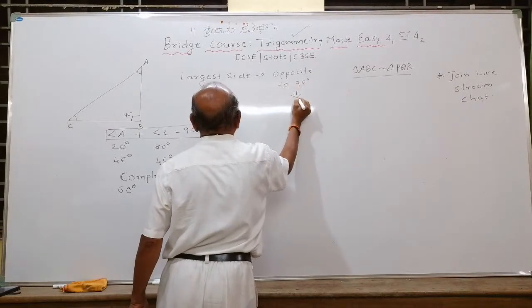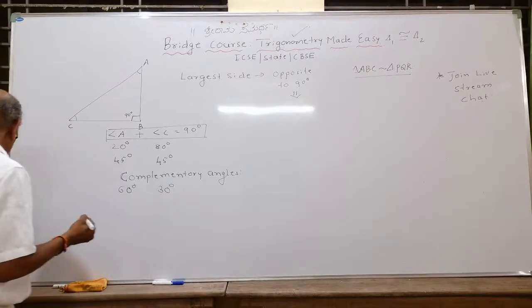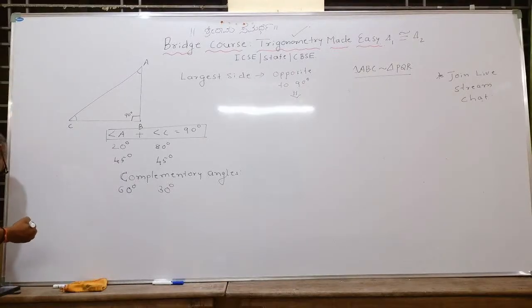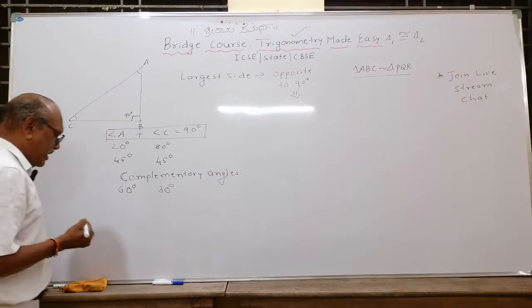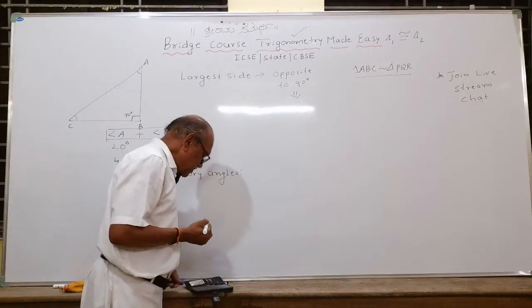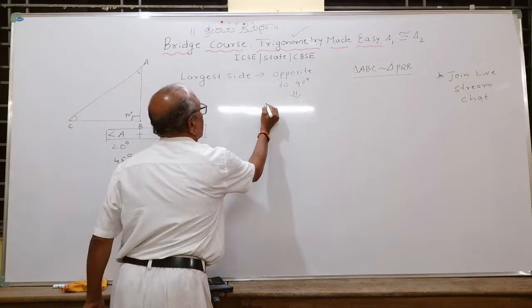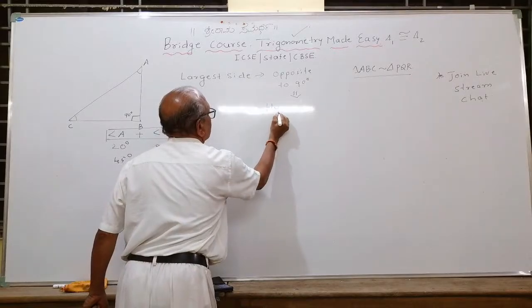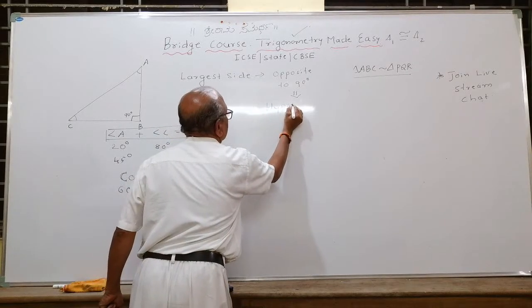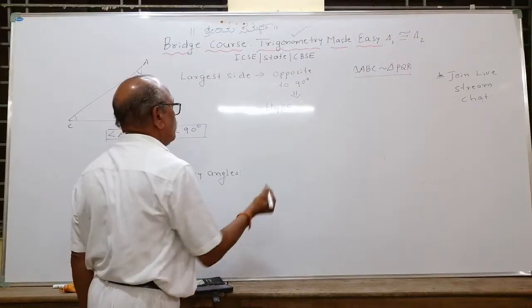Which is the largest side of the triangle? The largest side of the triangle will be opposite to 90 degree. What do you call it? You call it hypotenuse. Start answering, actively participate, note down hypotenuse.